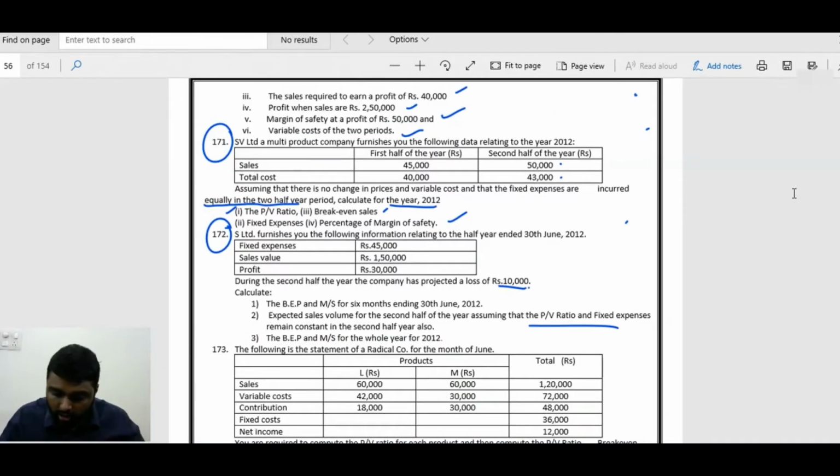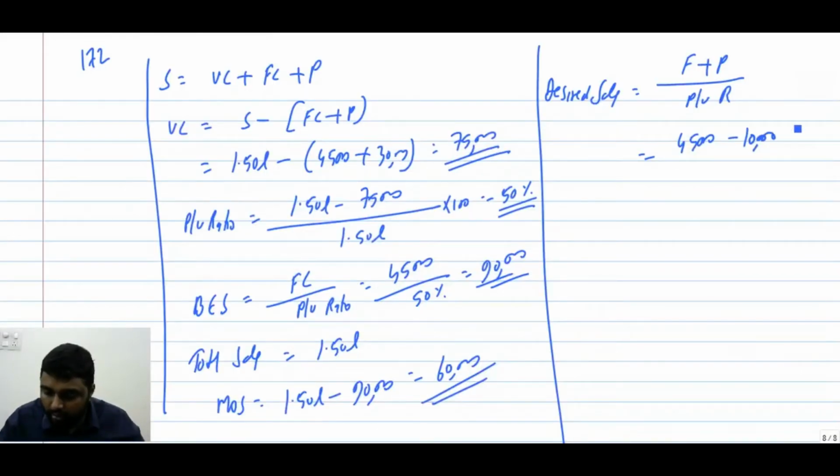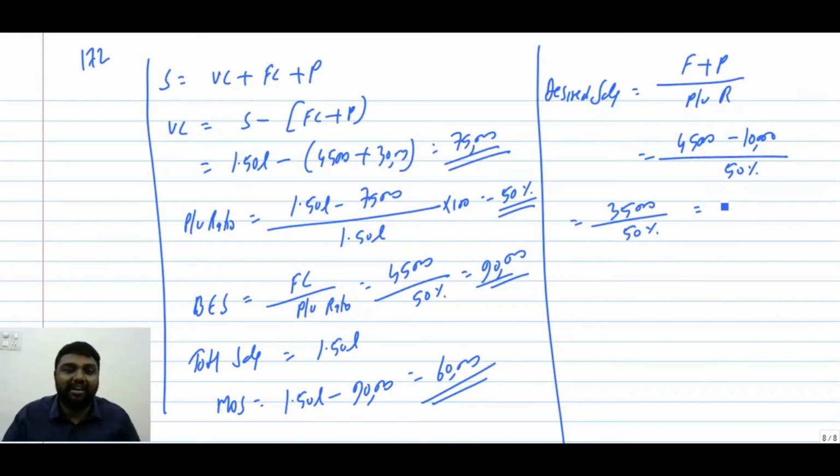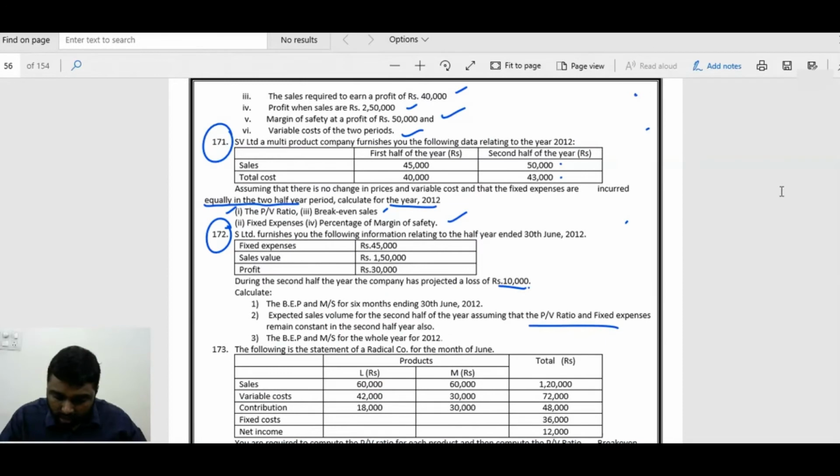See, you have a loss only. So minus will come: 10,000 divided by the PV ratio, which is the same. So 35,000 divided by 50%. What will we have? 70,000. This will be the sales if you have a loss of 10,000. That is very simple. 75 minus 35 is your variable cost. So you will get a loss of 10,000. So that is over.